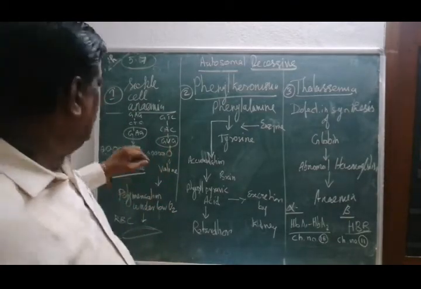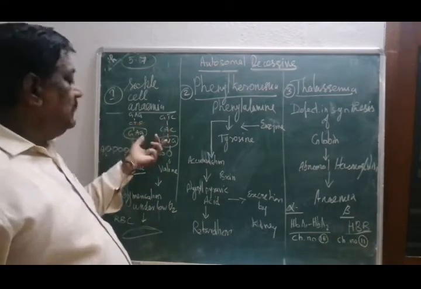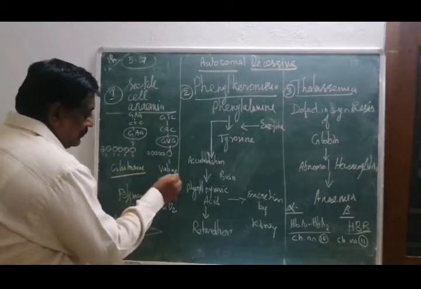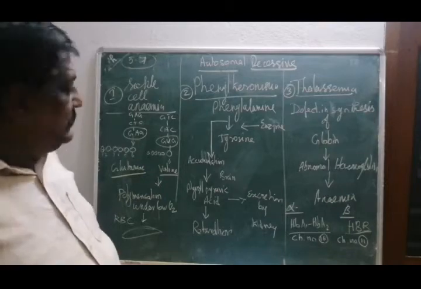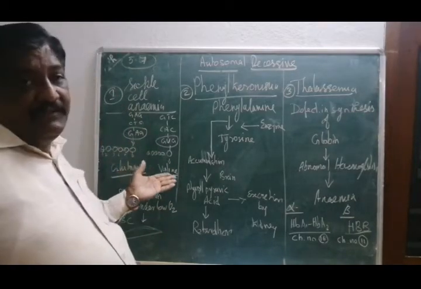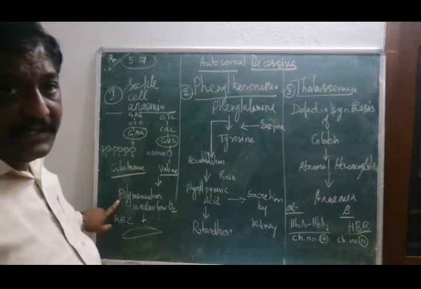When this is changed, this leads to a change and produces a new chemical called valine.